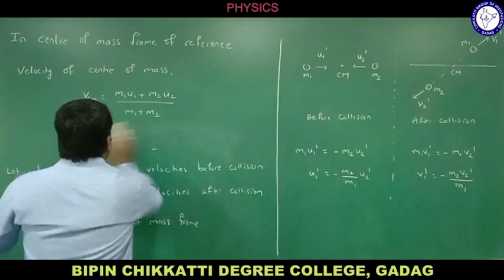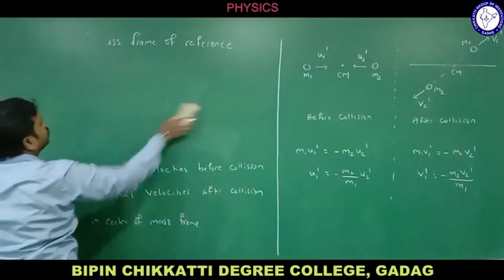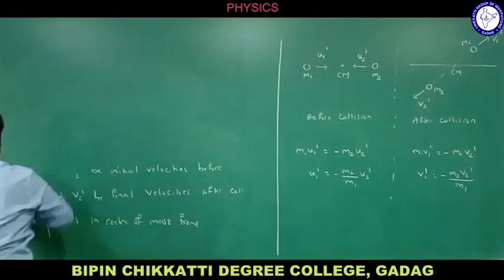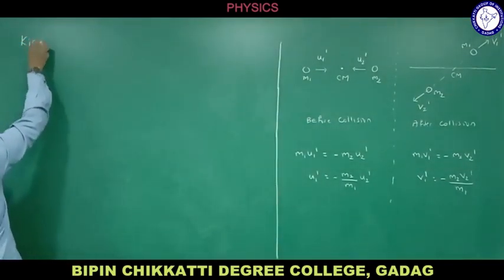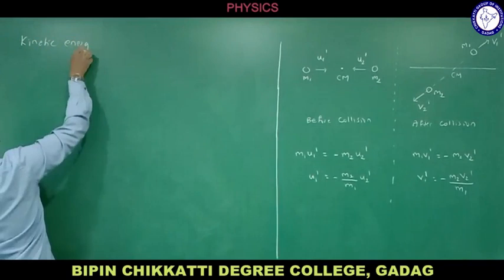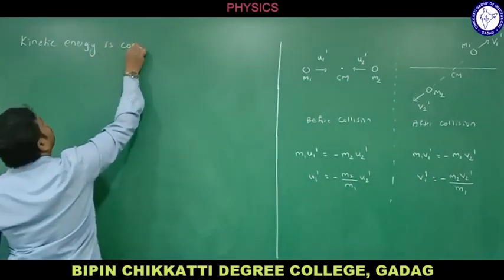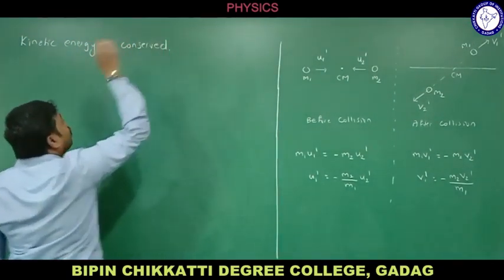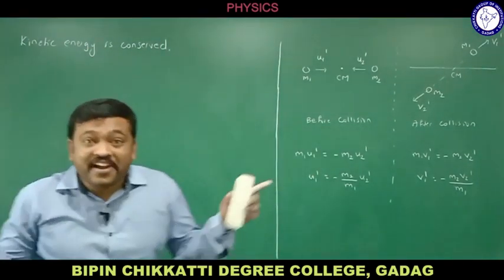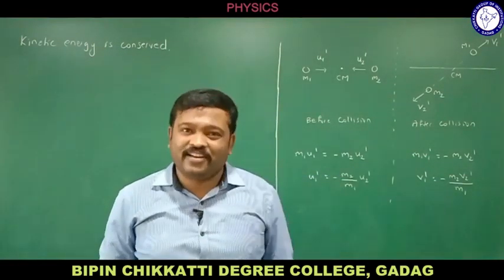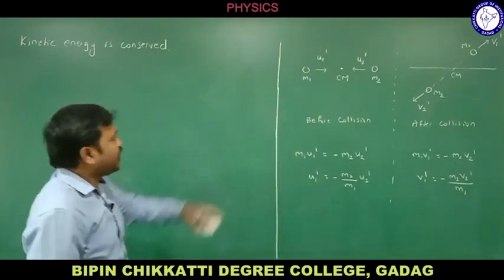Okay, now let me consider the kinetic energy. For elastic collision, kinetic energy is conserved. That means I can use the law of conservation of kinetic energy in this case. What does it say? Total kinetic energy before collision is equal to total kinetic energy after collision.